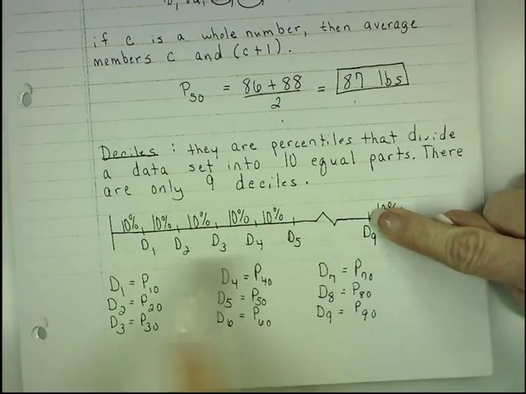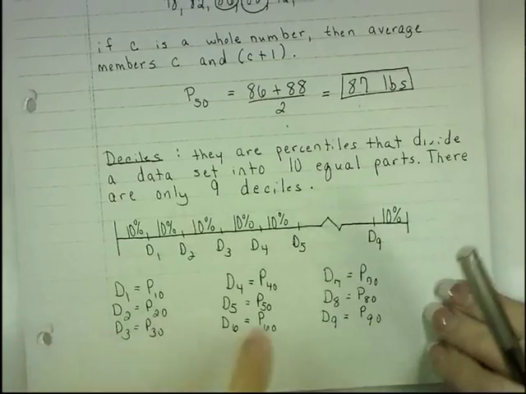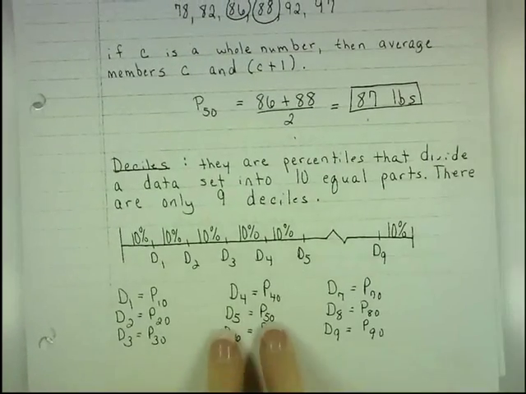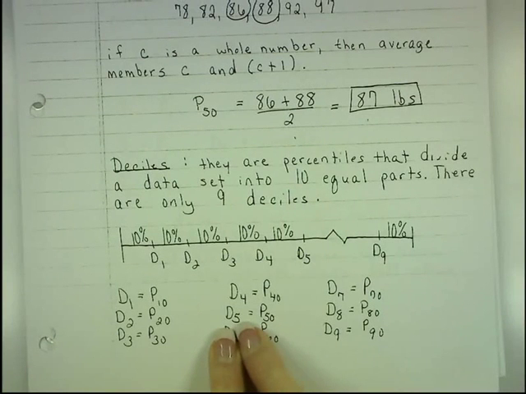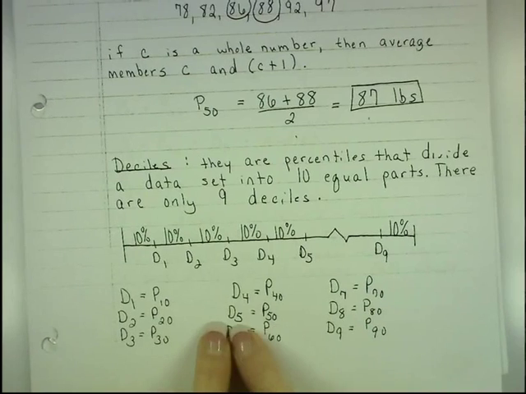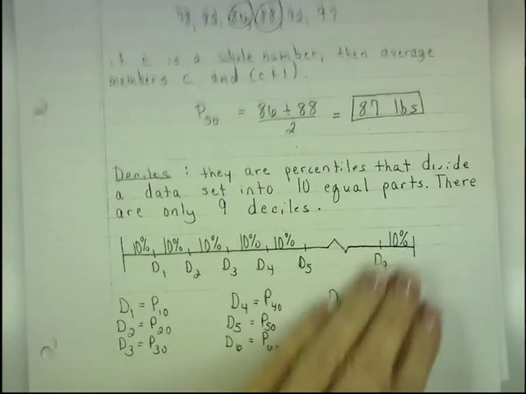So I have 90% below it, only 10% above it. So deciles are these corresponding percentiles. And by the way, the 50th percentile is the 5th decile, which both of those are the median of a data set.